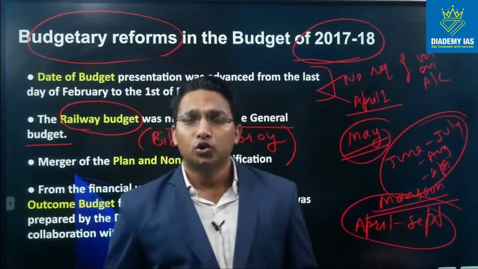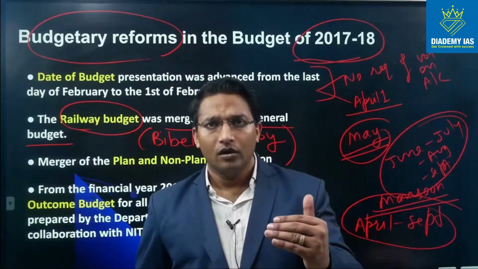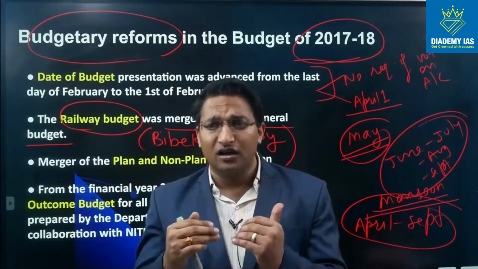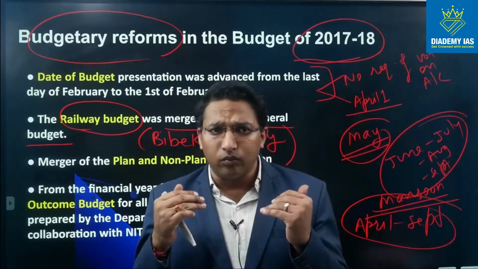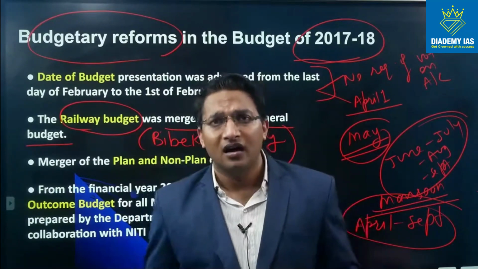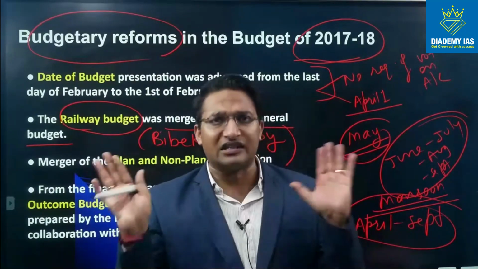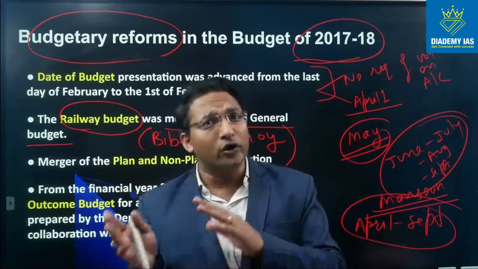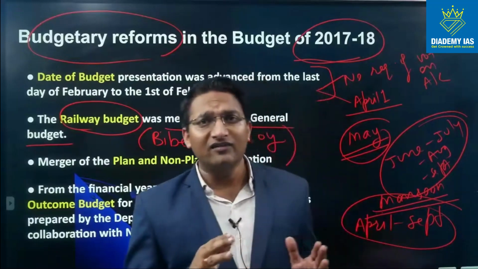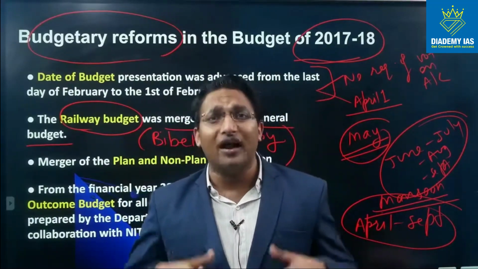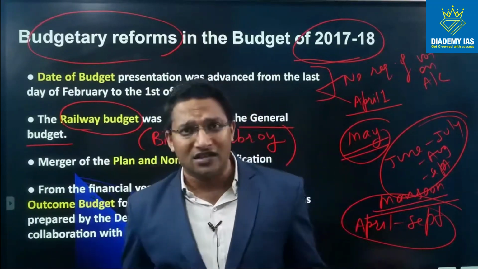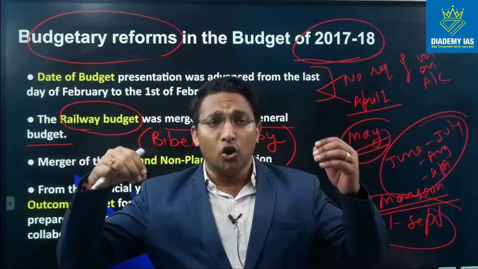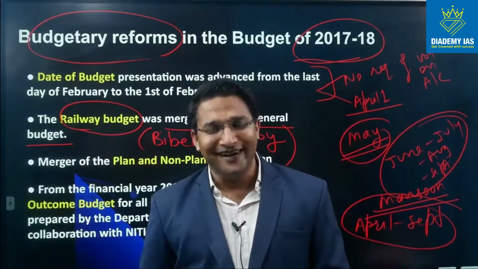Secondly, through the railway budget, the railway ministers, under pressure or just for the sake of giving some news to the media, have to announce a lot of trains at the time of the railway budget, even if they know the trains are not going to run, even if the trains are not required. Still the railway ministers will announce a train especially for their own areas. You can take the example of Lalu Prasad Yadav. Lalu Prasad Yadav announced a lot of trains for his area, right?